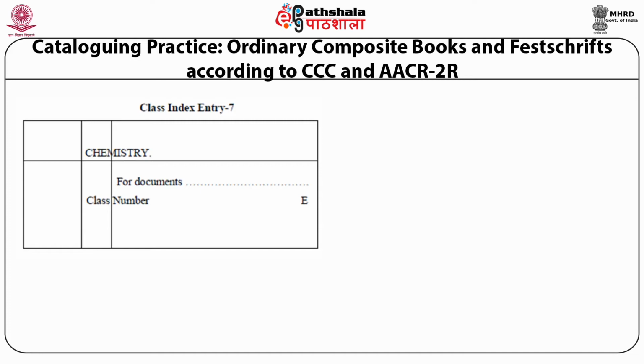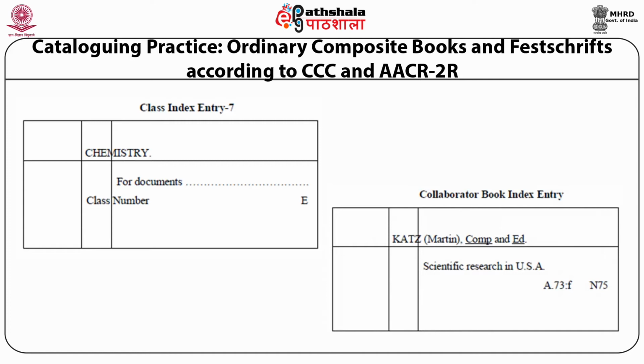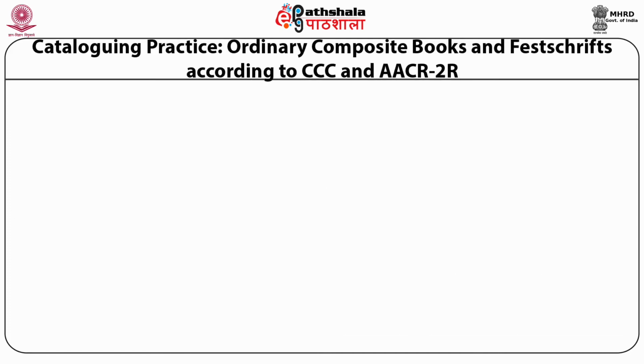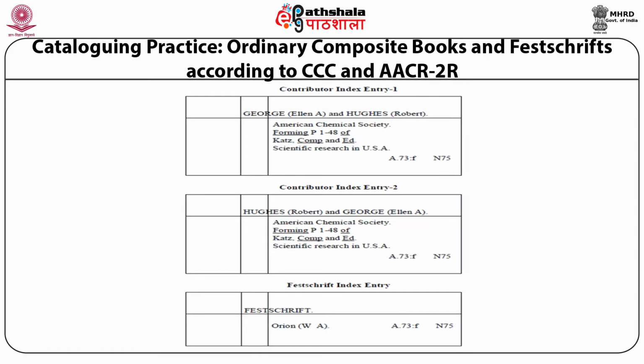Now here you can see the collaborator book index entry. The collaborator's name is there. Then you have to write COMP for compiler and ED for editor, and you have to underline both of these, and other information is also mentioned. This is the contributor index entry. Here there are two contributor index entries.